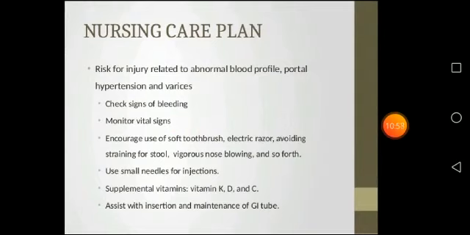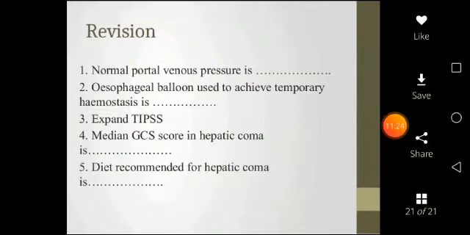Next diagnosis, risk for injury related to abnormal blood profile, portal hypertension and varices. Check the signs of bleeding, monitor the vital signs, encourage use of a soft toothbrush and electric razor, avoid straining at stool and vigorous nose blowing and so forth. Use a small needle for injection. Supplement vitamins K, D and C, and assist with the insertion and maintenance of the GI tube.